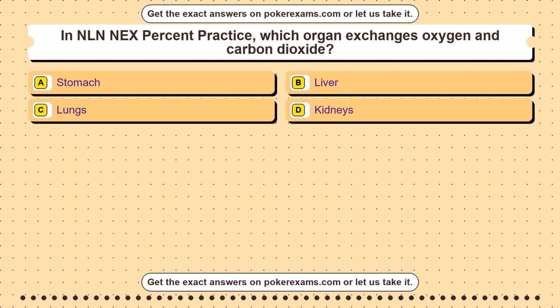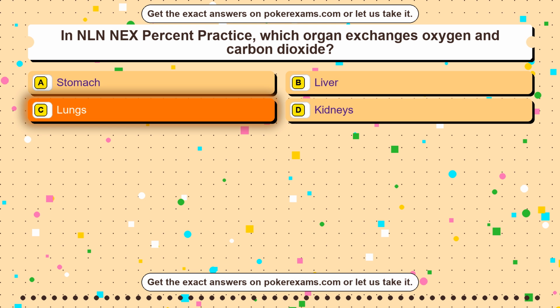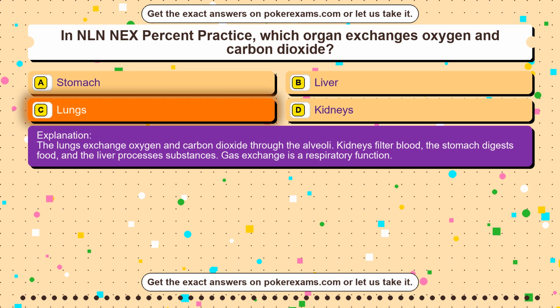Question 3. In NLN NEX Percent Practice, which organ exchanges oxygen and carbon dioxide? Option A, stomach. Option B, liver. Option C, lungs. Option D, kidneys. The correct answer is option C, lungs. The lungs exchange oxygen and carbon dioxide through the alveoli.